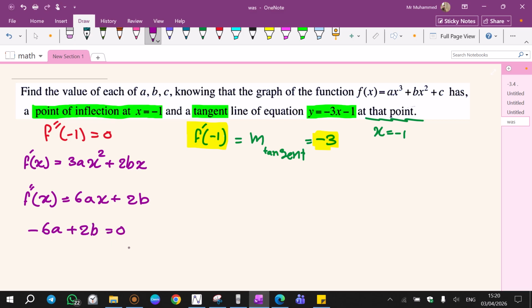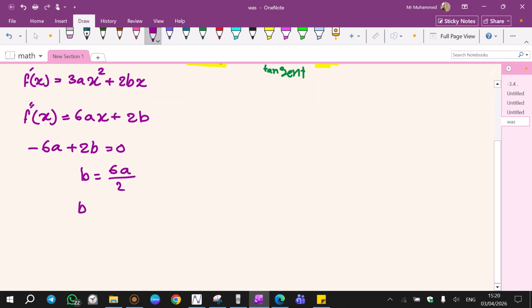If we don't have equal to something, that's not an equation, and it will be useless. Now I found a relation between a and b. Let's make b the subject. B equal to -6a goes to the other side, becomes +6a. That's 2b. So to remove the 2, divide by 2. Now b is equal to 3a. That's one relation between a and b, which we need for later.